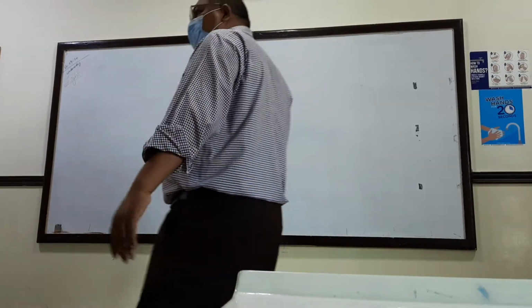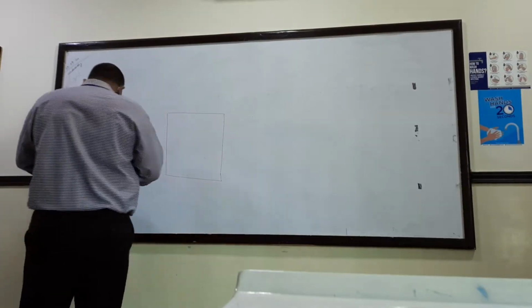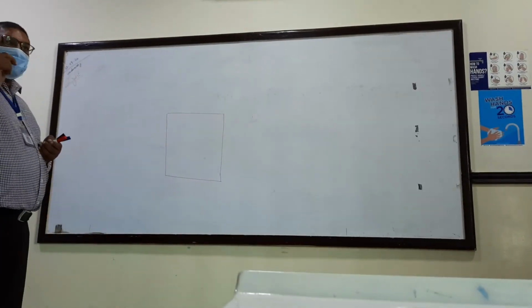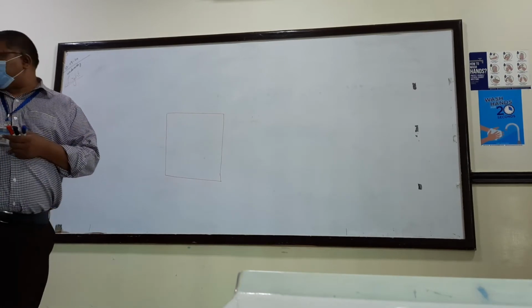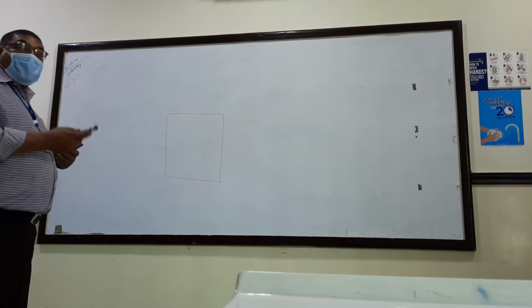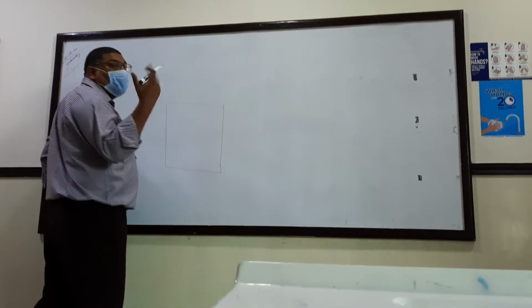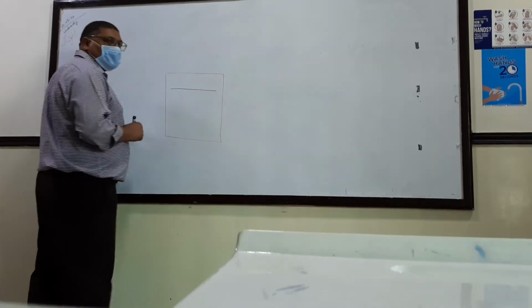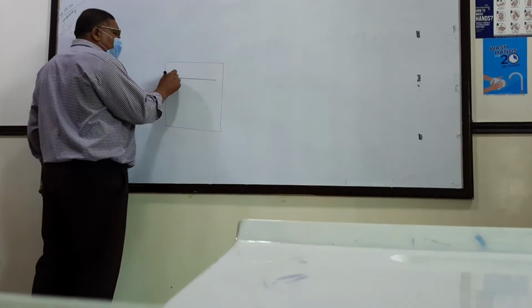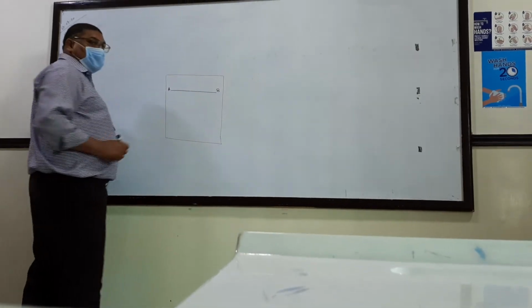Put it on a horizontal table. Then, with the help of a scale or ruler, draw a straight line. Let me call it AB.